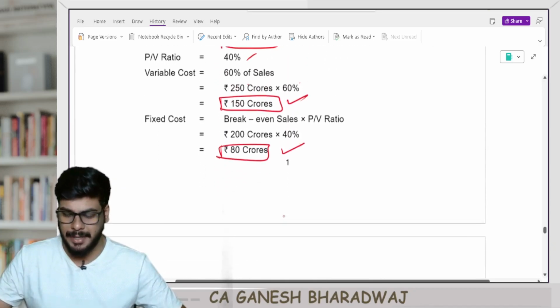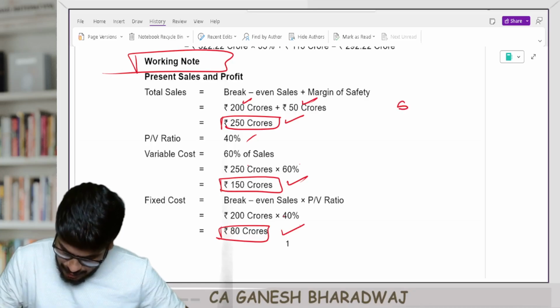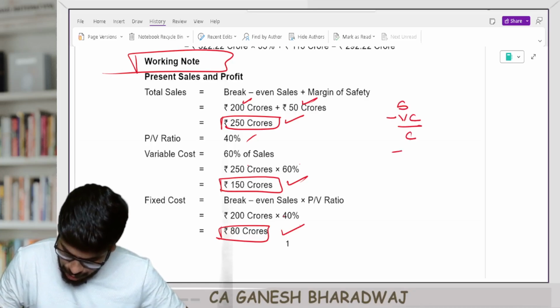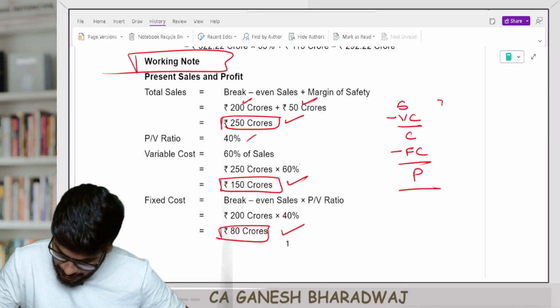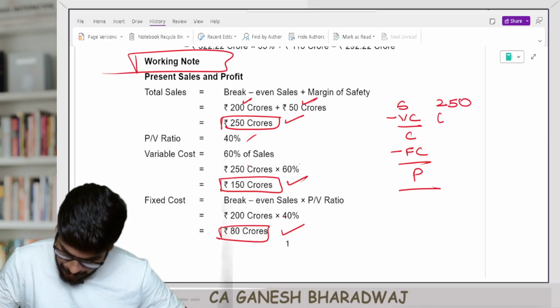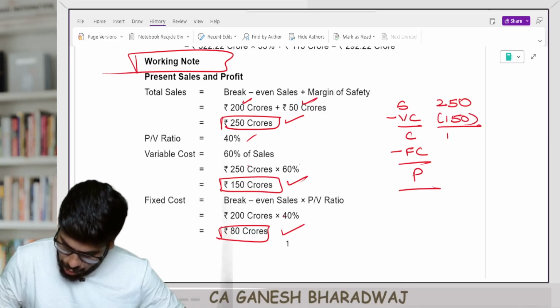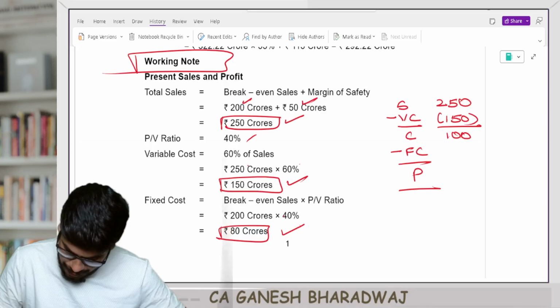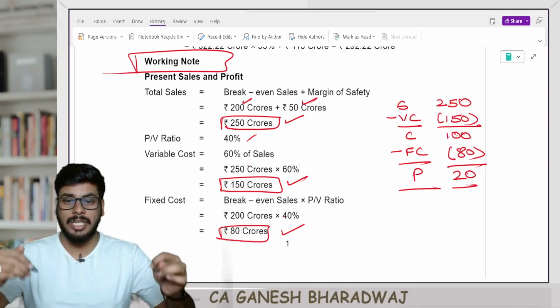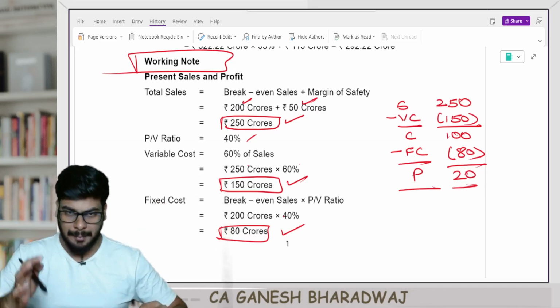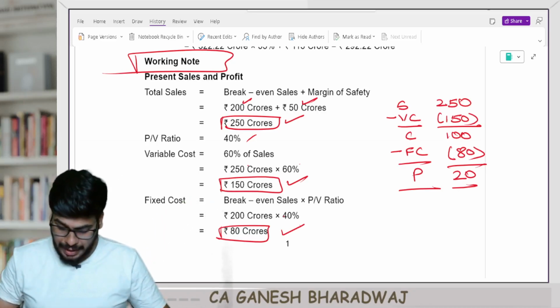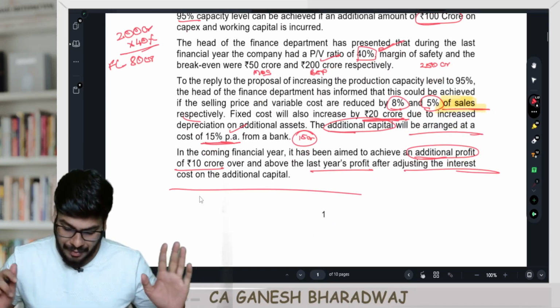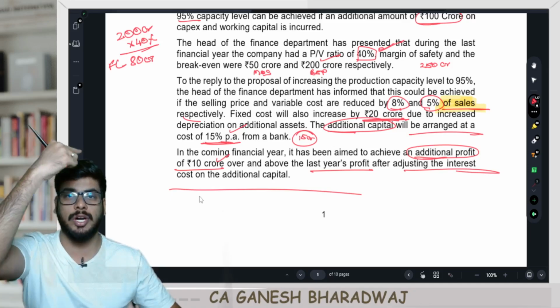And what's going to be your overall profit? Your profit is going to be sales minus total cost. Or in other words, you can say sales minus variable cost gives you contribution, minus fixed cost gives you profit. Correct, guys? So now what has happened presently? The sales is 250 crores. Variable cost, we just calculated it as 150 crores. Get a contribution of 100, minus a fixed cost of 80 crores results in a profit of 20 crores. In the previous year, what is the profit? 20 crores. Are you clear with this? In the next year, how much do they want to earn as profit? They want to earn a final profit of 10 crore more than what they earned in the previous year.